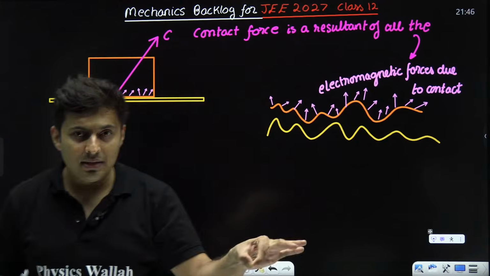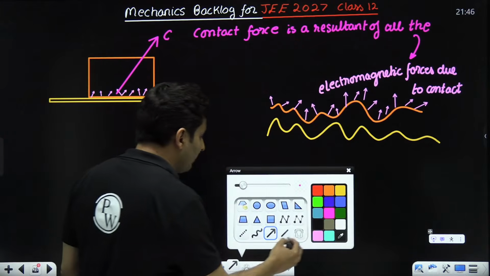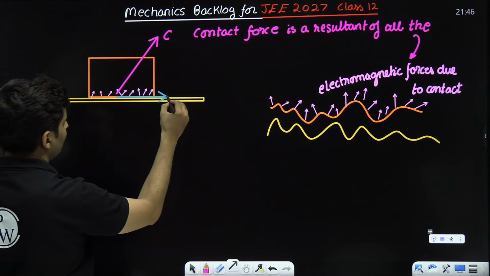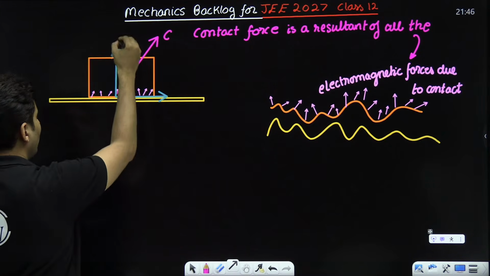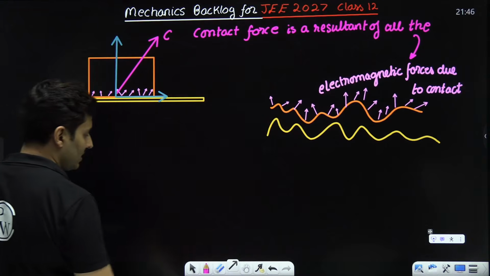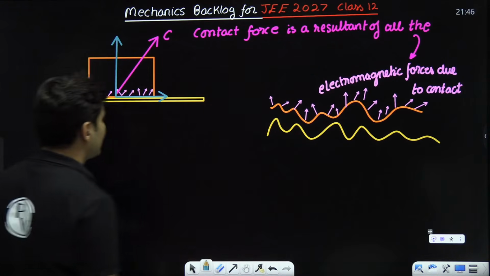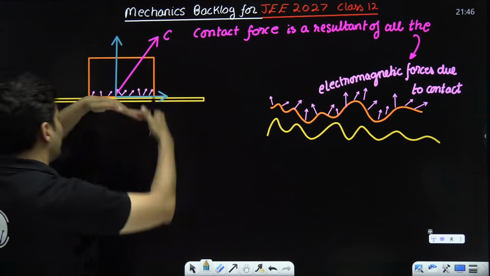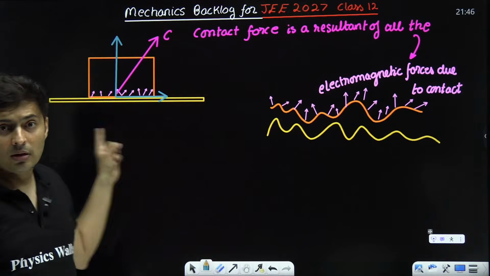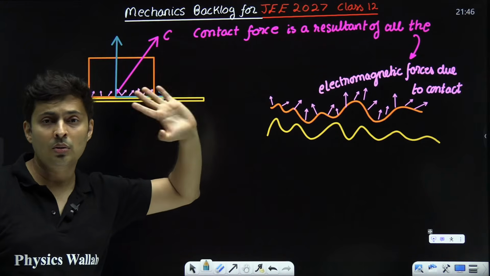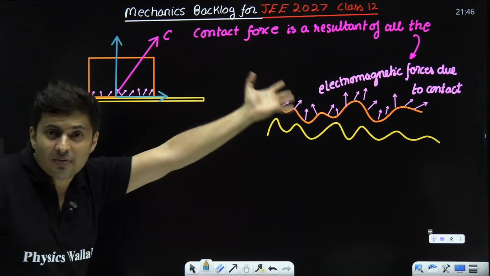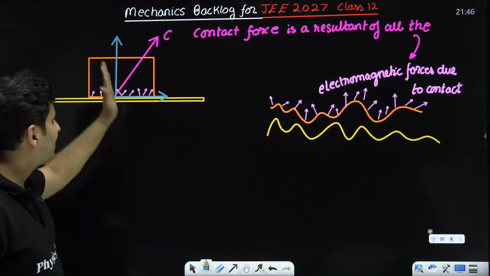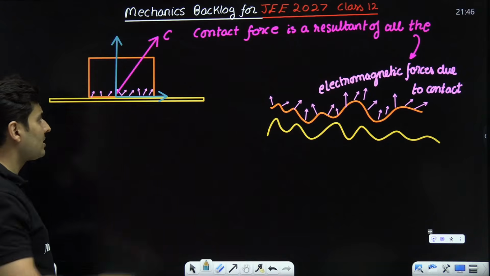If you take a component of this contact force parallel to the surface and another component perpendicular to the surface, there are two components, not horizontal or vertical, because this surface can be tilted. A lot of people think this is horizontal and this is vertical. No. I take the component parallel to the surface and a component perpendicular to the surface.